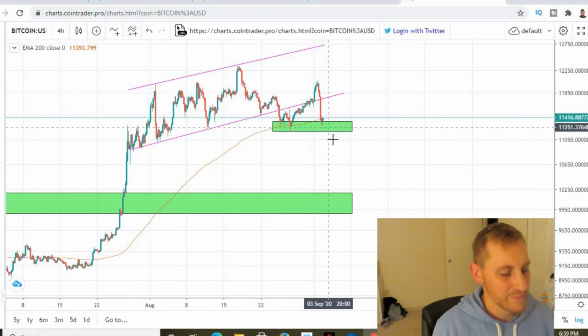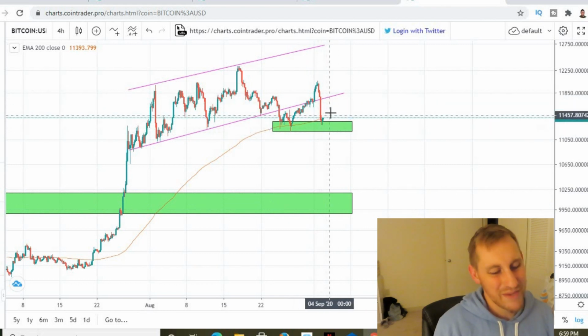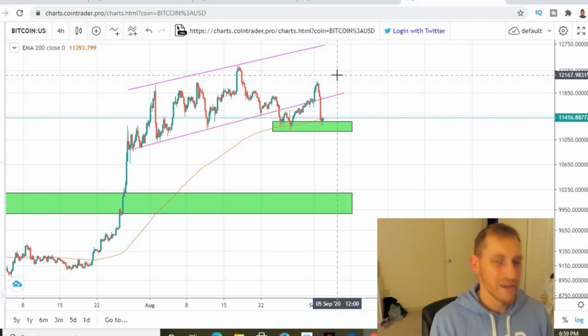Now, if we break this green box, I see us going down to this next green box, but I do see us getting maybe a minor bounce. We'll see how high this actually goes in the short term, right? So that's what I want to look at for Algo and Bitcoin today.